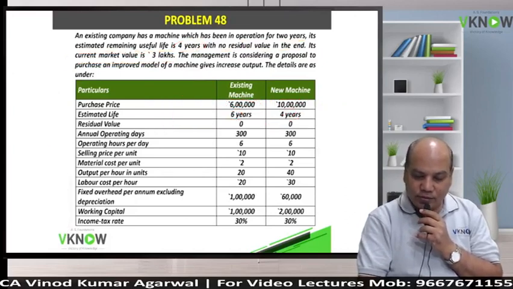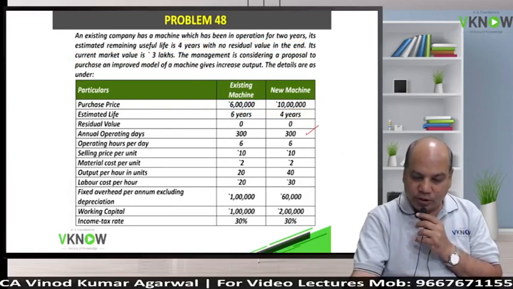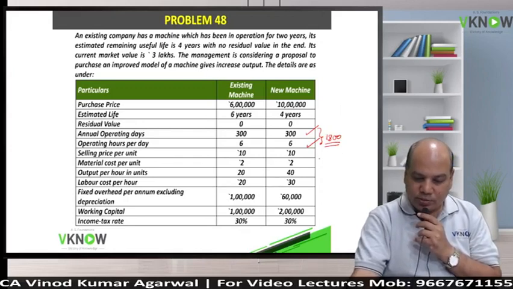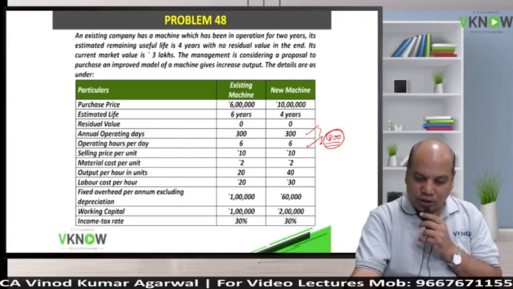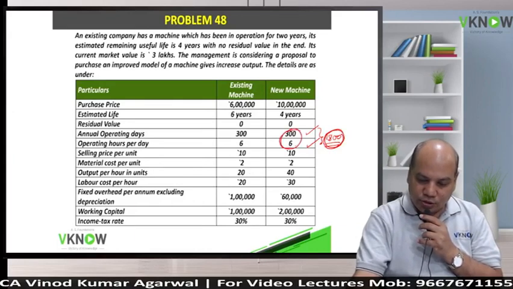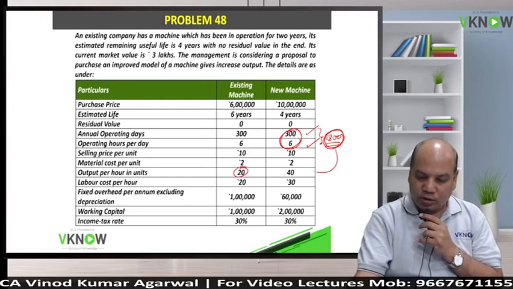Now next is annual operating days, 300 days, operating hours 6, which means total number of hours in a year 1800. It looks like a costing question. Selling price 10 rupees, material cost 2 rupees, output per hour in units. So 1800 hours in a year, 300 into 6, multiplied by output will give you annual quantity.